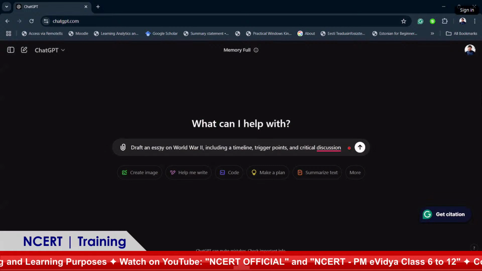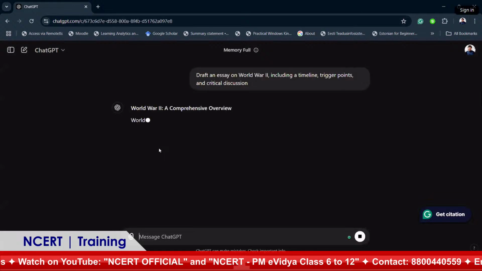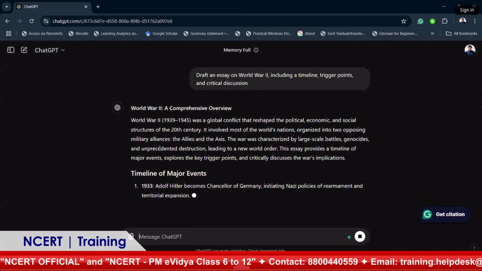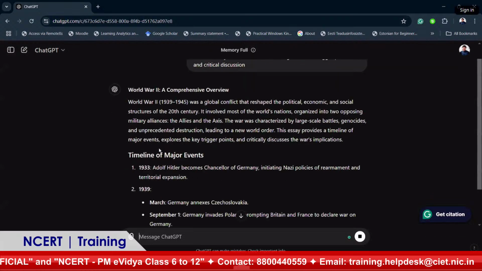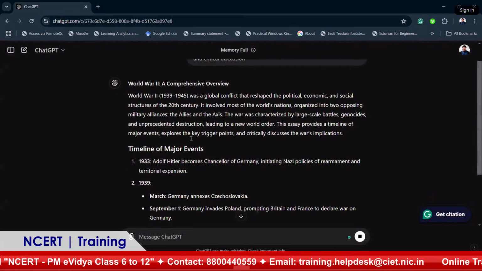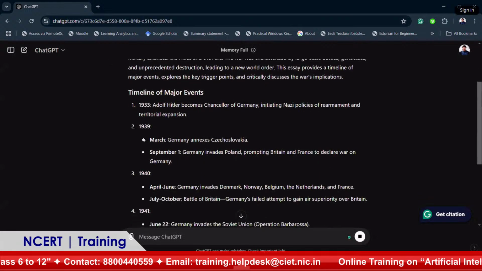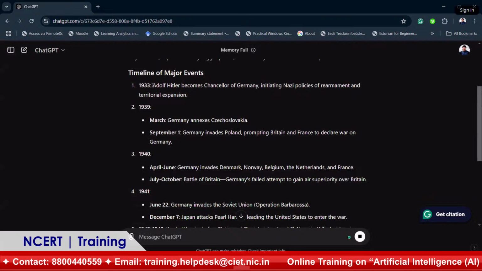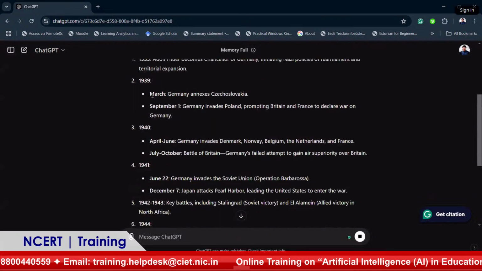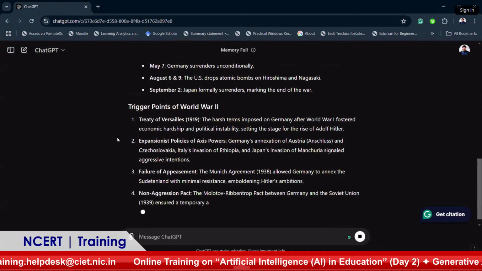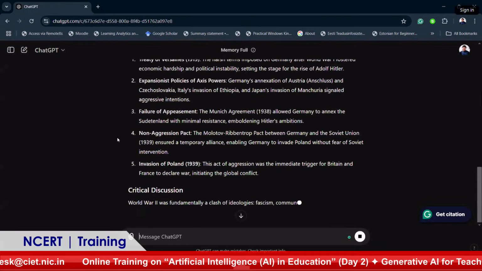Okay, suppose I write this and I enter, then what will happen? It works like an automatic machine. It works like a genie. It will automatically write a very nice essay on World War II. You can see that it is writing when the World War started, the major timeline, what happened in 1933, and then it goes on and on. It can take, I think, maybe a few seconds, and it will complete the essay.